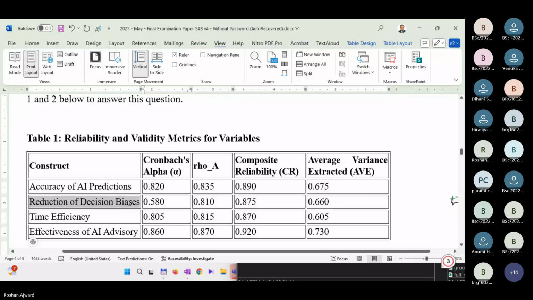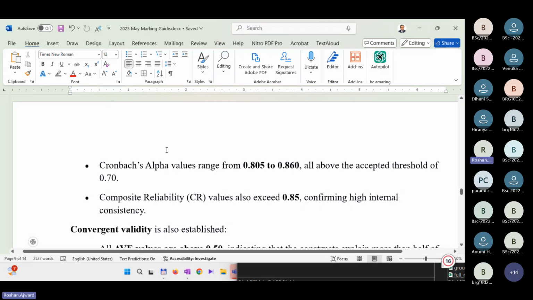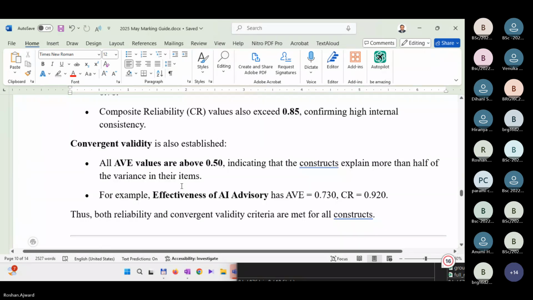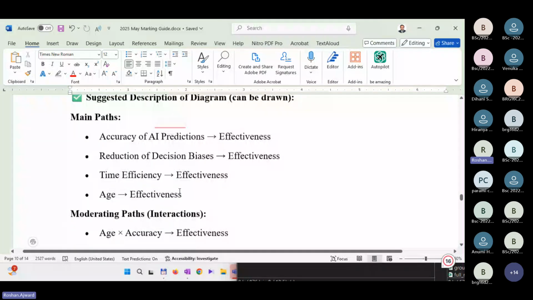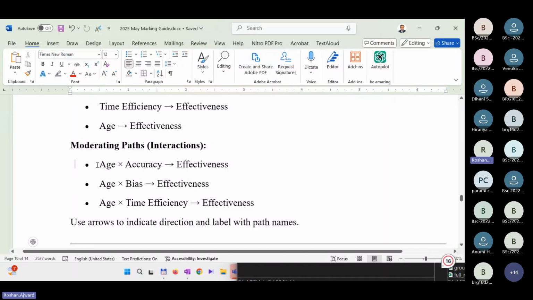Except reduction of time versus show strong reliability. So you have to comment on that, right? In convergent validity, I was telling that AVE is above 0.5, so there's no issue. Draw conceptual diagram, so you have to draw that conceptual diagram as I drew that, and also show the moderation impact.